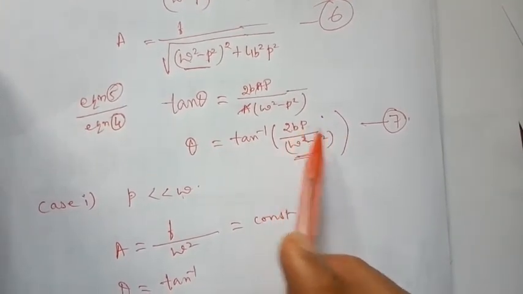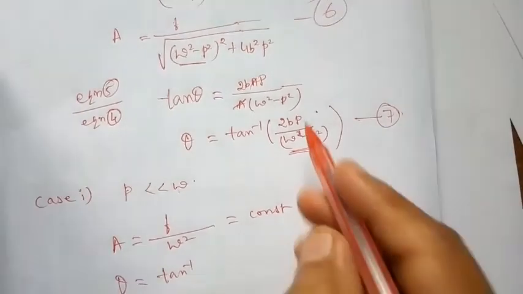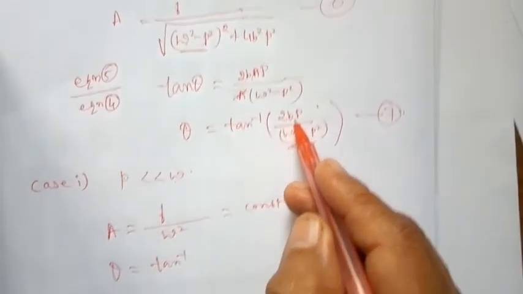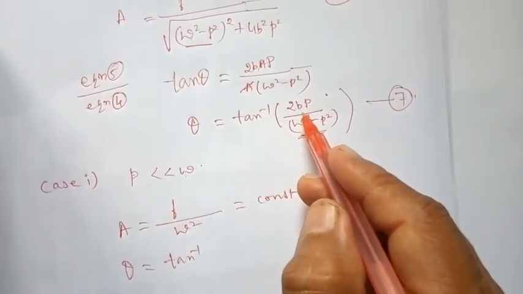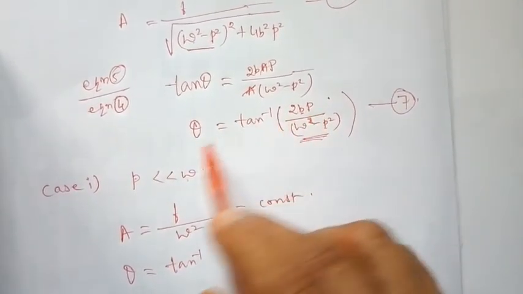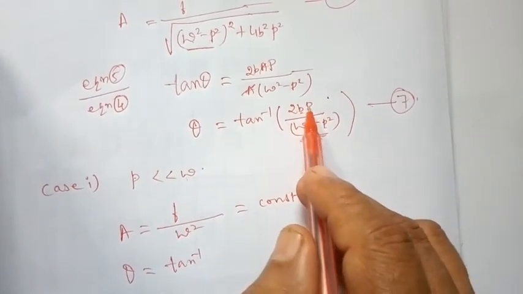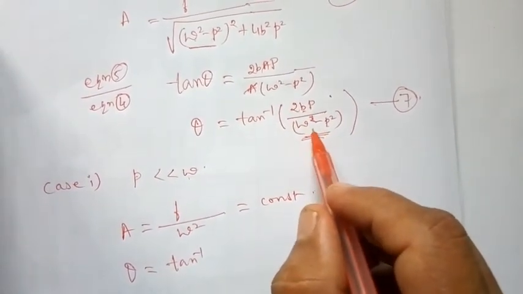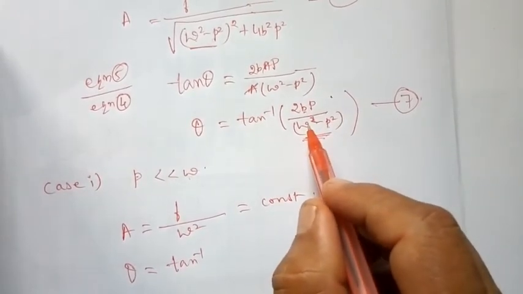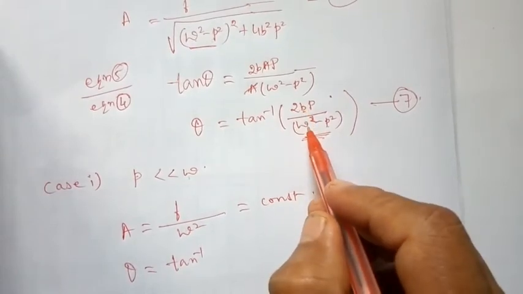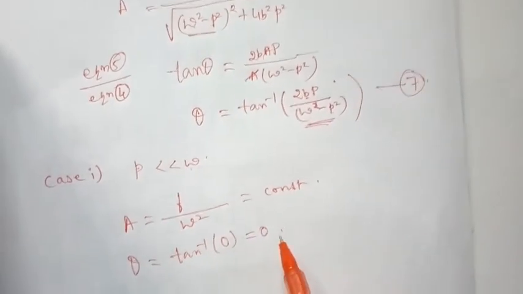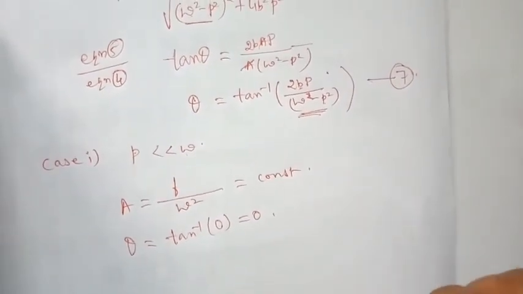So 2bp, please remember all our discussion is for small value of b, because the damping force should always be small, then only forced oscillation will continue. So therefore b should be small. So 2bp, this is a small quantity, p is small, b is small, divided by omega square minus p square. Compared to omega square, p square is small, so you are left with omega square. Small number divided by a big number is approximately 0. So tan inverse of 0 is equal to 0. So there is no phase difference.